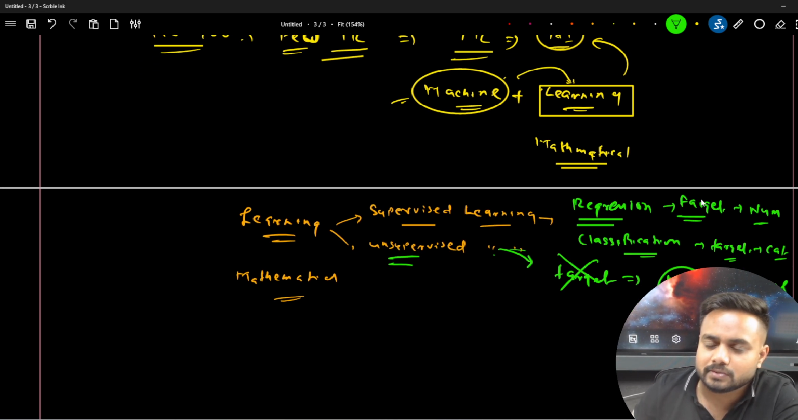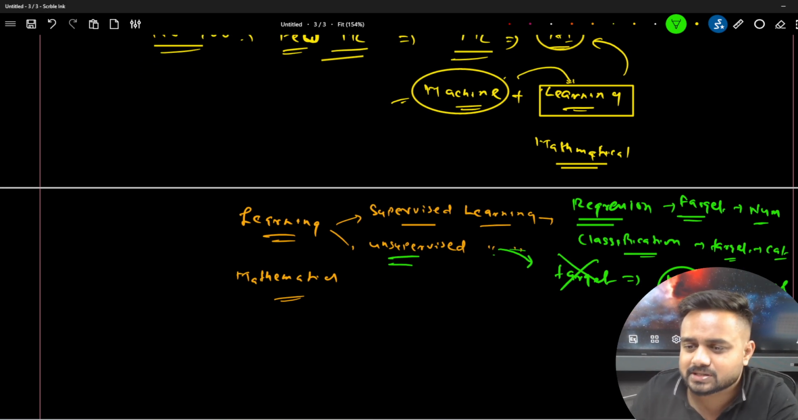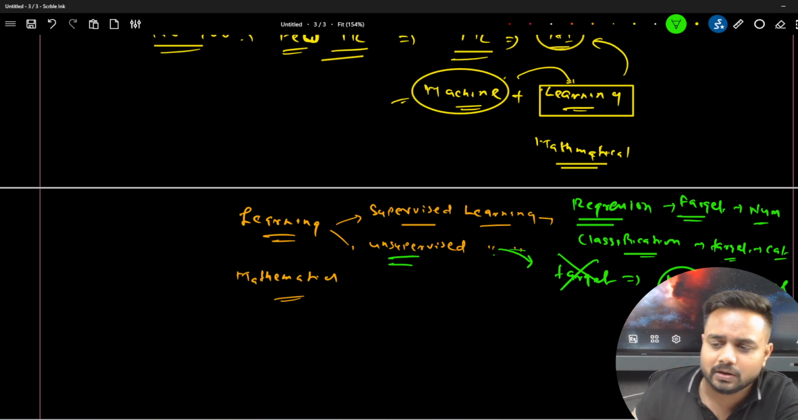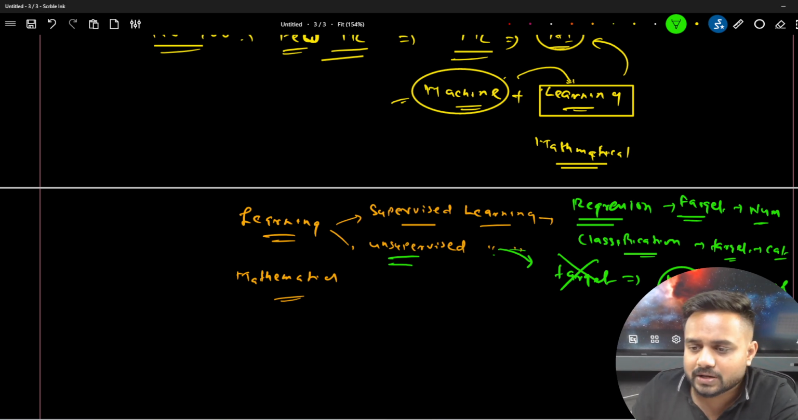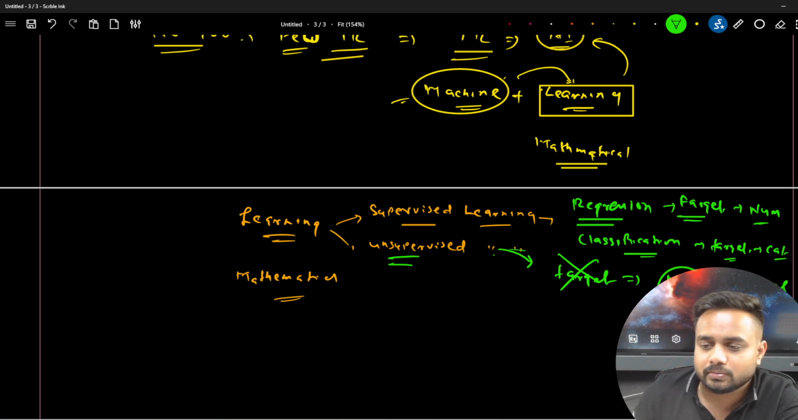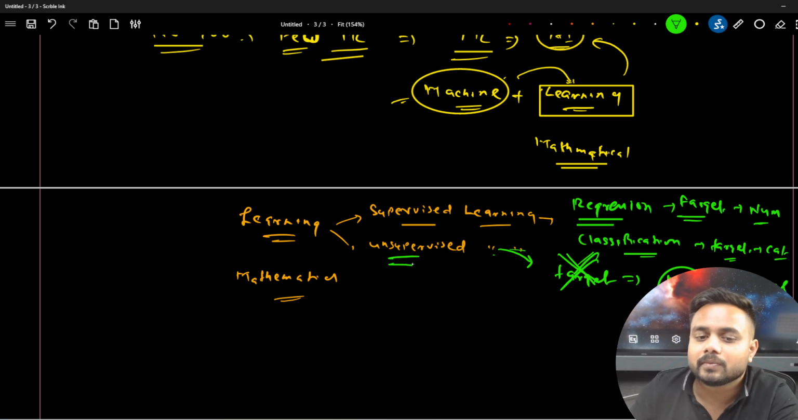Based on some distance-based approaches and all. Again, it's mathematical formulas. So based on some mathematical formulas, we are going to make similar groups, similar clusters from the data itself. And here we don't have any target column, and that is called unsupervised learning.